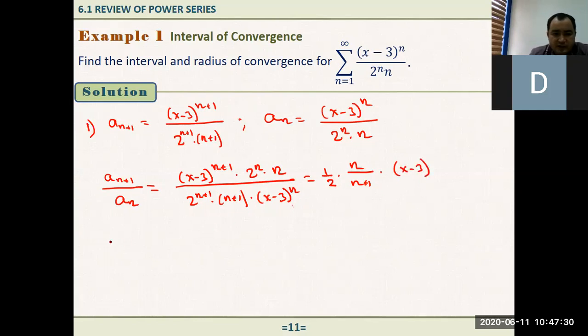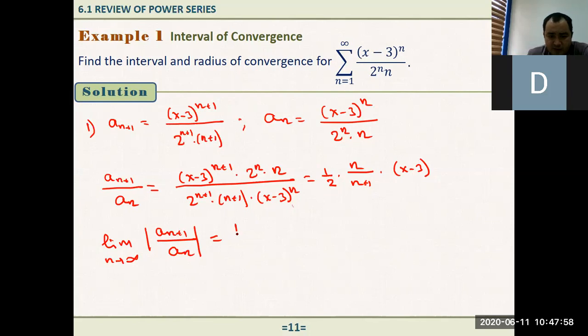So now if I just evaluate its limit when n goes to positive infinity, here we have the absolute value of a sub n plus 1 over a sub n. These are not the coefficients. These are the n's and n plus 1's terms of this power series, right? And I have already evaluated this 1 over 2, just a constant. I can take this out using the limit property, and the absolute value of x minus 3 also has nothing to do with n.